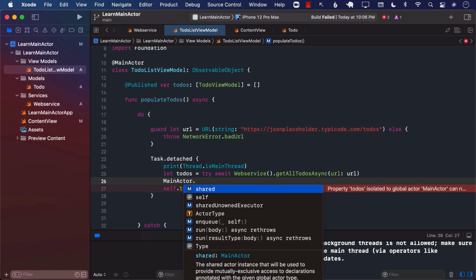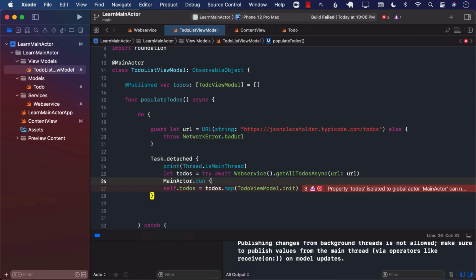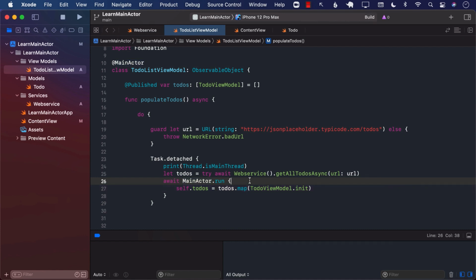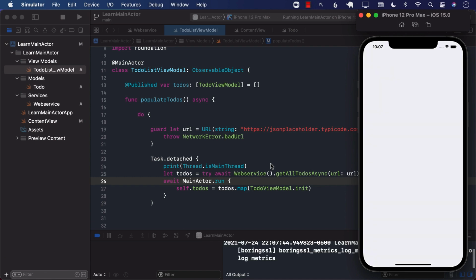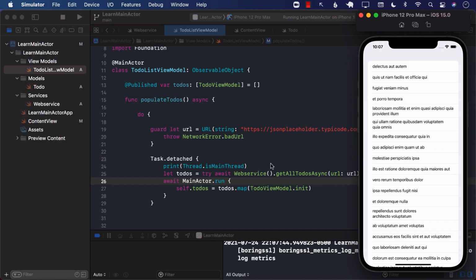Well, we can use MainActor.run, and we can make sure that this is run on the main thread. All right. Now we have done that. Let's go ahead and run this application. You can see that you're no longer getting that error because we have switched the thread, and now we are making sure that the closure is performing on the main thread.